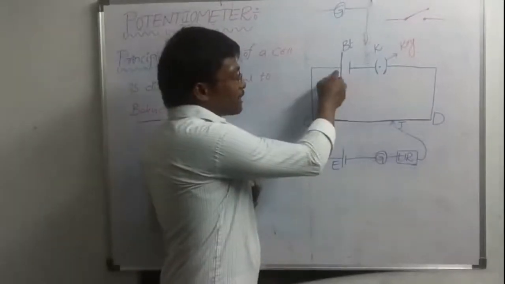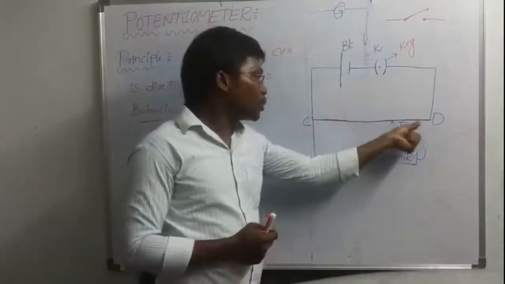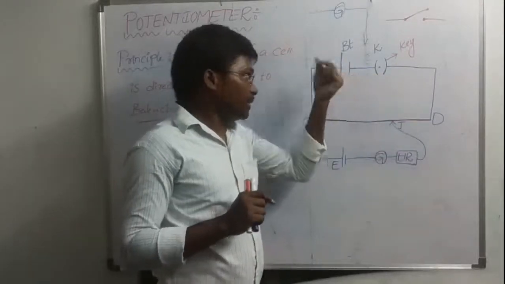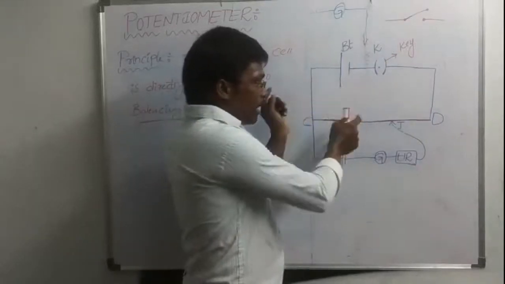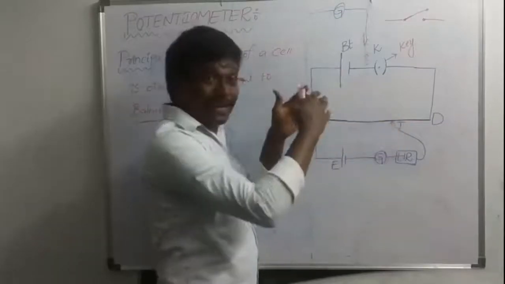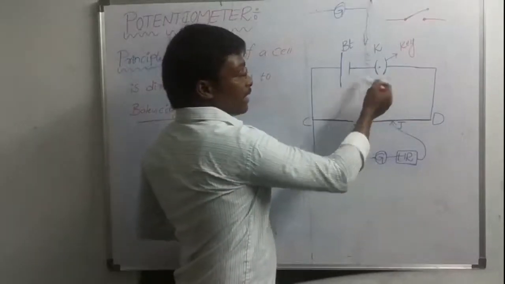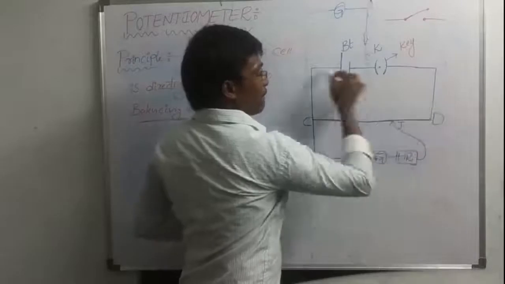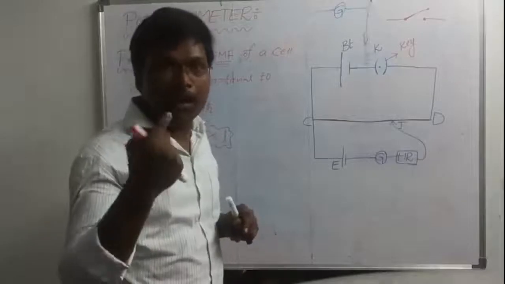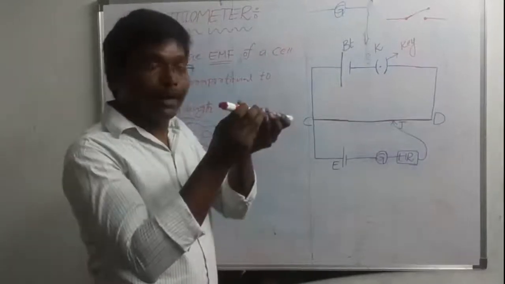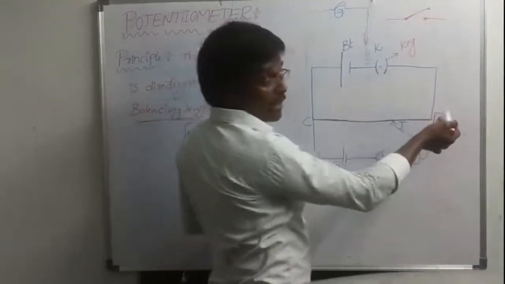This battery BT, the key K, and this potentiometer wire, these three are connected in a series format. Series format means, as you already know, we connect end to end. See, this battery end to the potentiometer wire, this key end to the potentiometer wire.